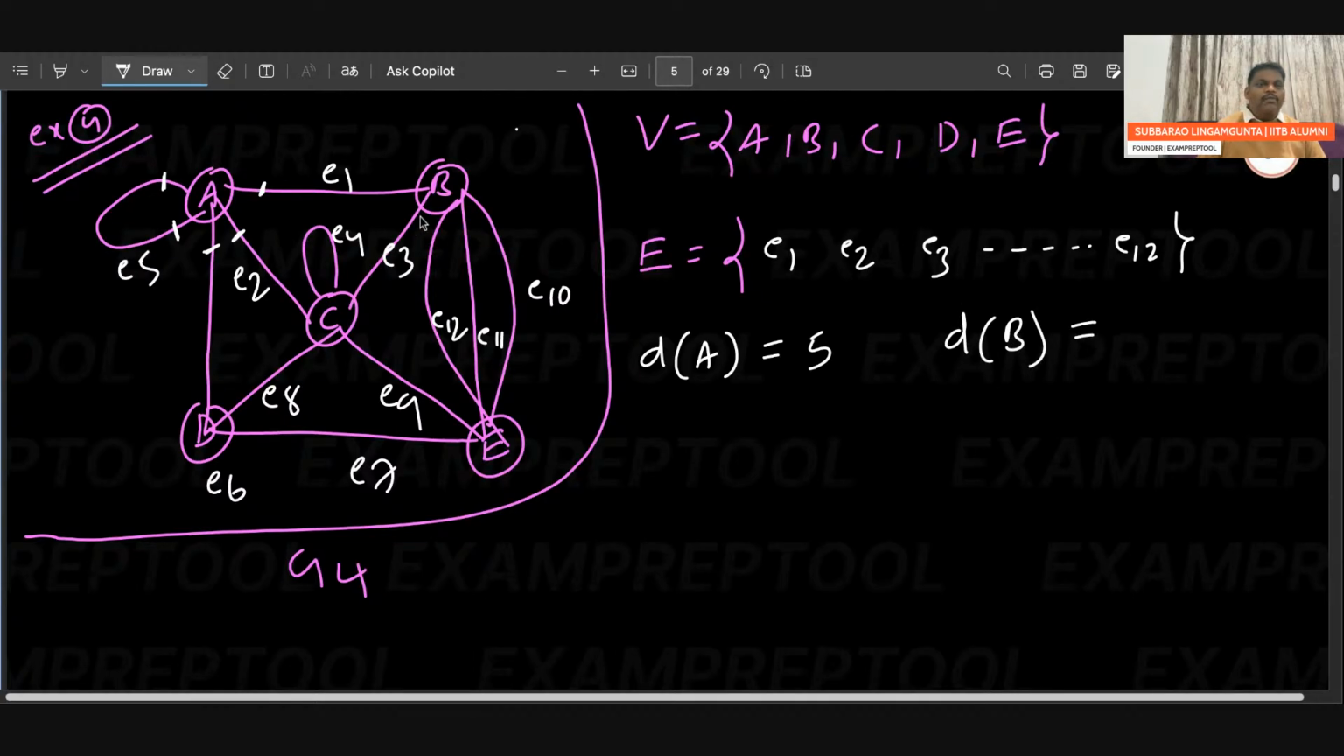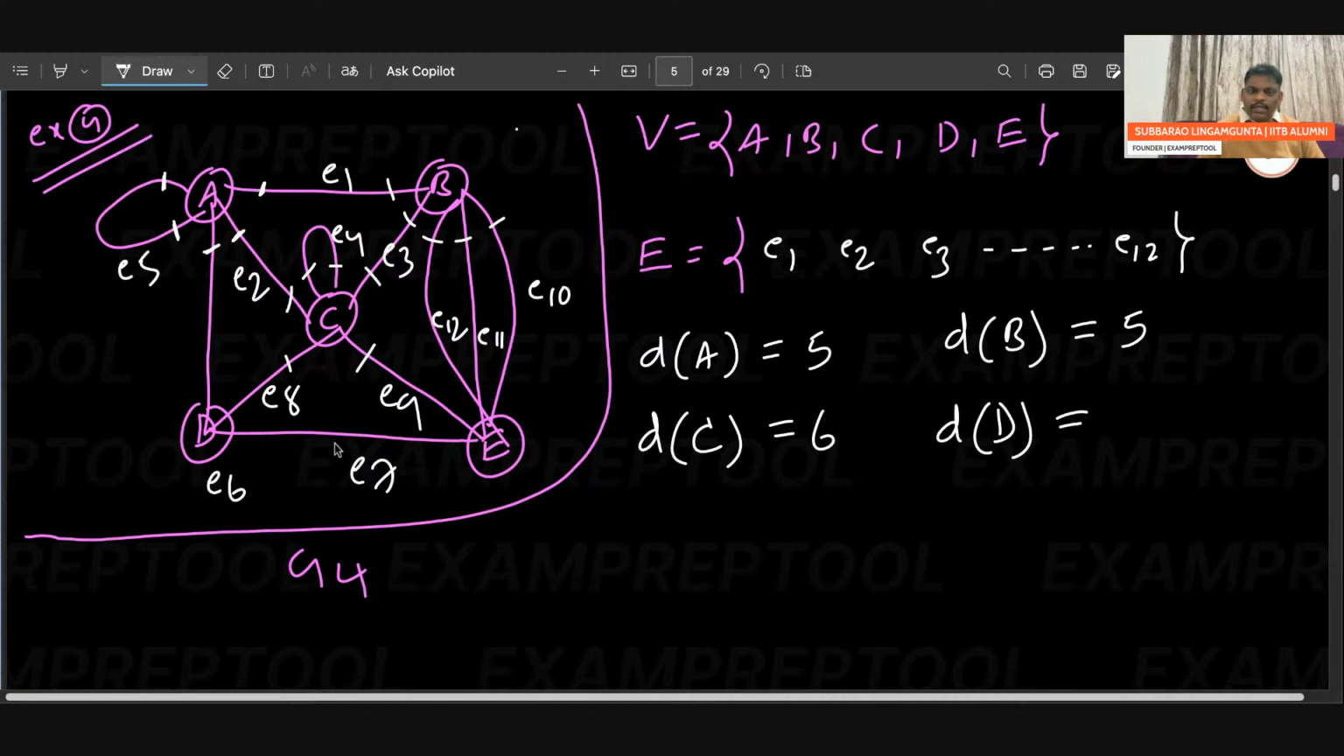What is the degree of B? Degree of B, if you observe, 1 here, 2 here, 3 here, 4 here, 5. What is the degree of C? Check. Degree of C: 1, 2, 3, 4, 5, 6. What is the degree of D? Check the degree of D. I think 3. Degree of E, if you observe, 1, 2, 3, 4, 5.